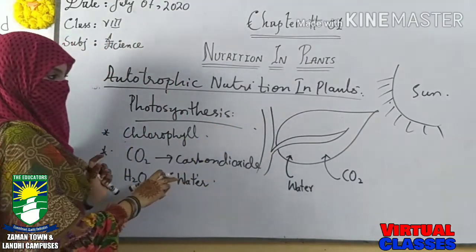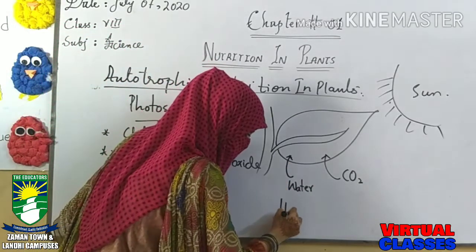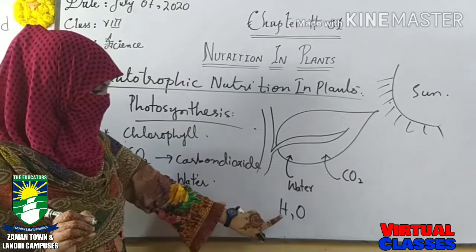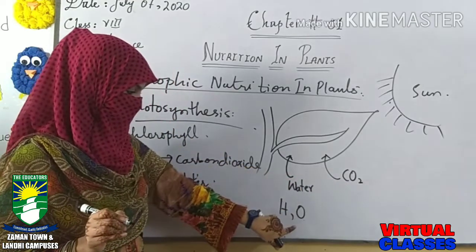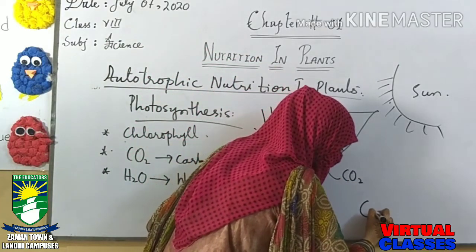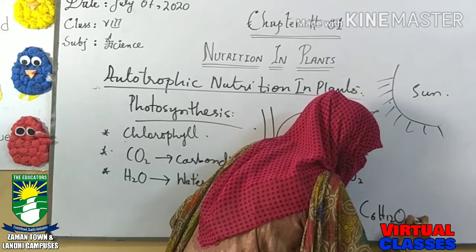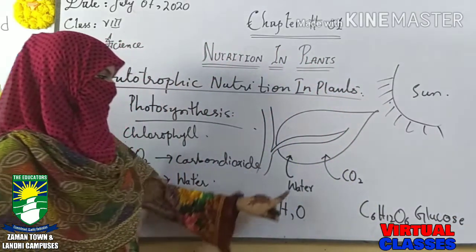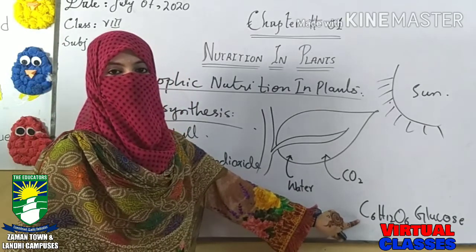In the presence of sunlight, water is splitting into its constituents, hydrogen and oxygen. Now this hydrogen reduces carbon dioxide and converts it into another compound, C6H12O6, which we commonly call glucose. Water and carbon dioxide combine and form a new compound called glucose.